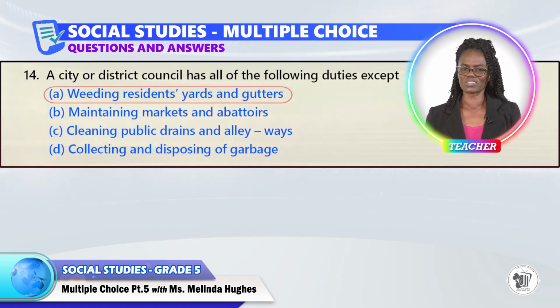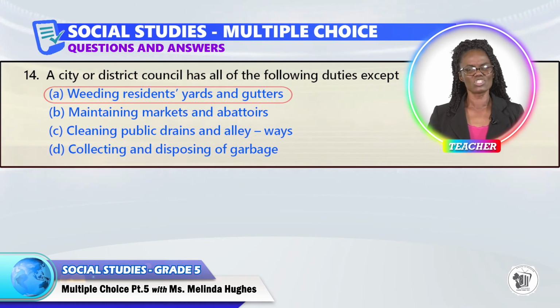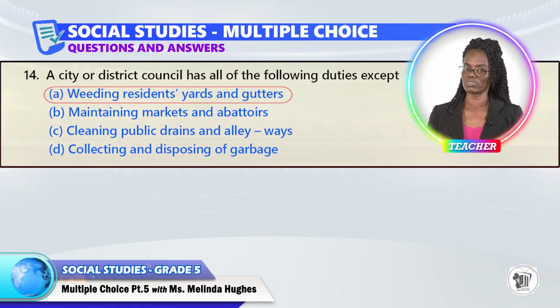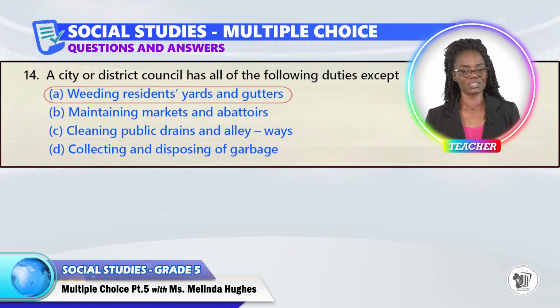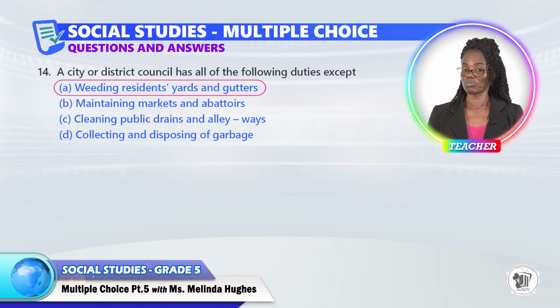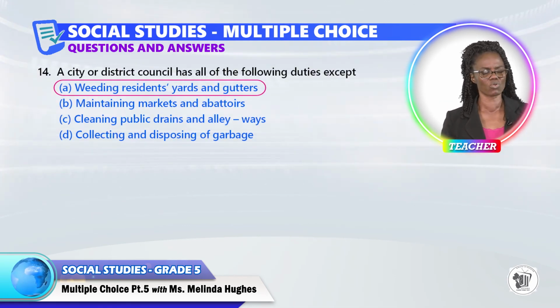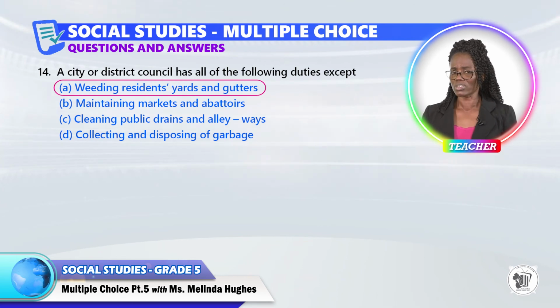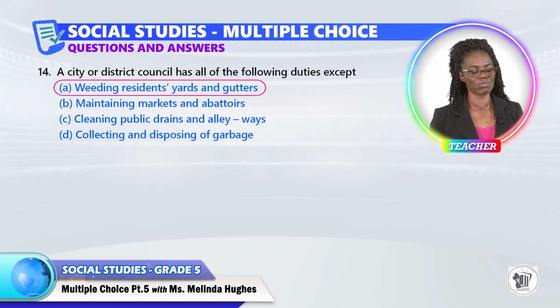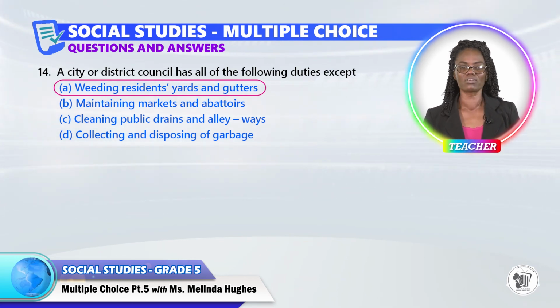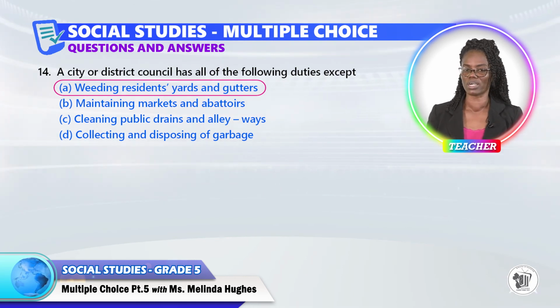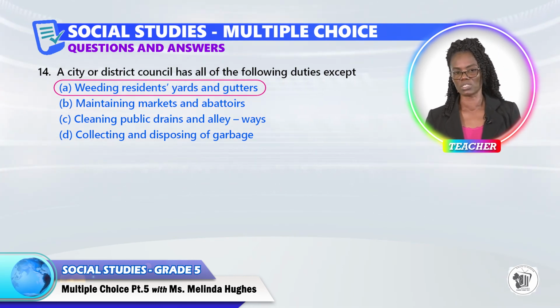Of course, a city or a district council is not responsible for weeding residents' yards and their gutters. For in individual yards or private yards, there are gutters. And so the resident or the people who live there are responsible for cleaning their yards and their gutters within.